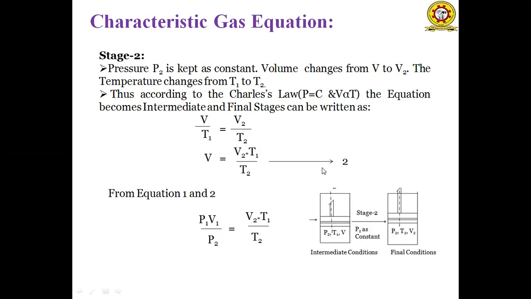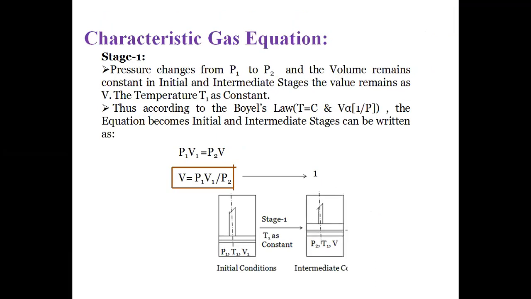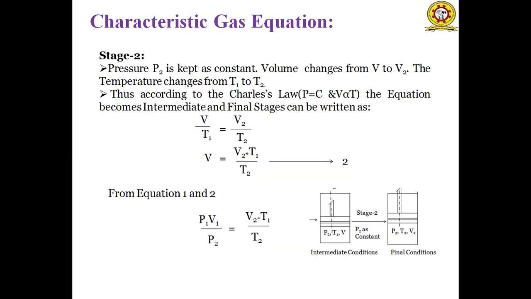In equation 1, volume is a constant on the LHS, and in the second equation also volume remains constant on the LHS. So equating equation 1 and 2, the RHS should be equal. The RHS for equation 1 is P1 V1 by P2, and for equation 2 is V2 T1 by T2.